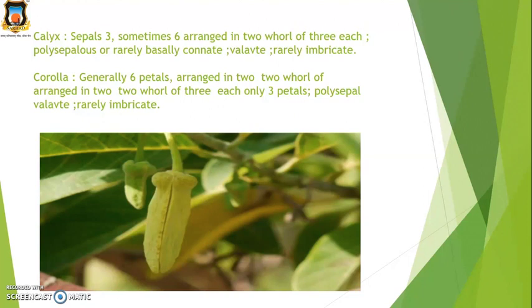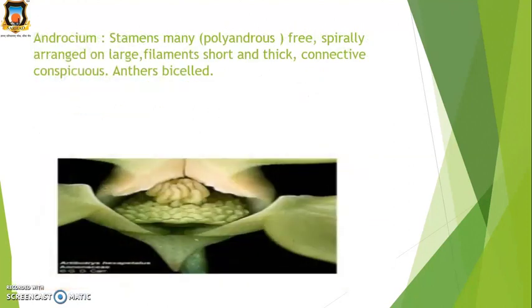Imbricate aestivation means the sepals are overlapping. For example, in 5 sepals, 4 are on one side and one is on the interior and the other is on the outer side. Then the corolla, generally 6 petals arranged in 2 whorls. They are 3 plus 3, and they are polypetalous, means petals are free, with valvate or imbricate aestivation.